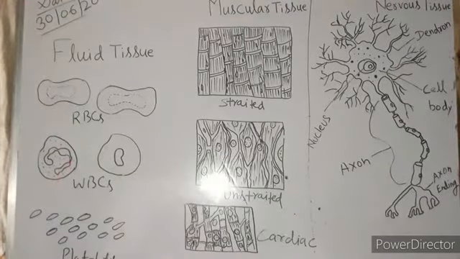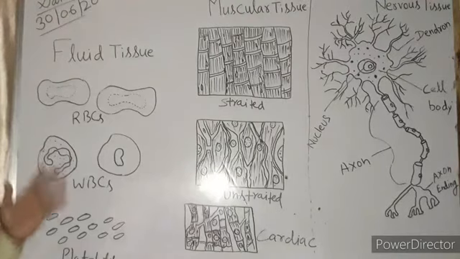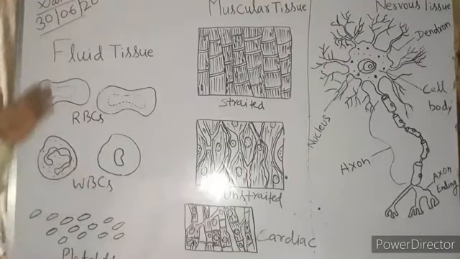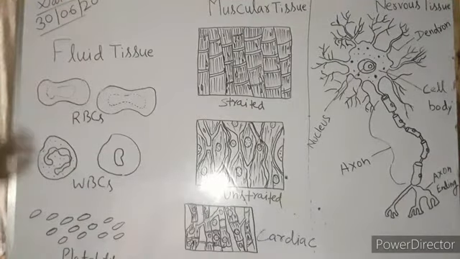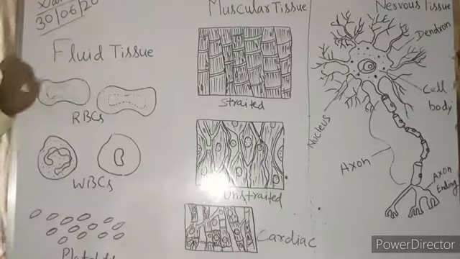Exactly, in plasma there is 80 to 90% water, and 10 to 5% is the rest, which includes RBC, WBC, platelets and organic and inorganic substances found in the fluid connective tissue. What does RBC do? It plays a very important role in carrying oxygen to each and every cell.